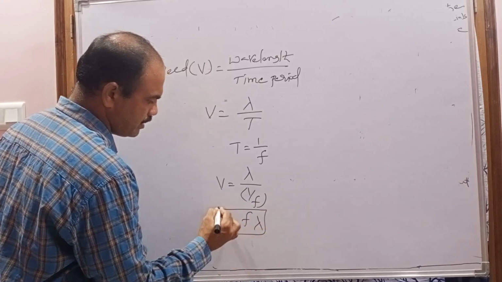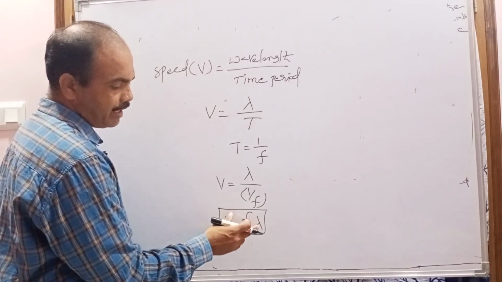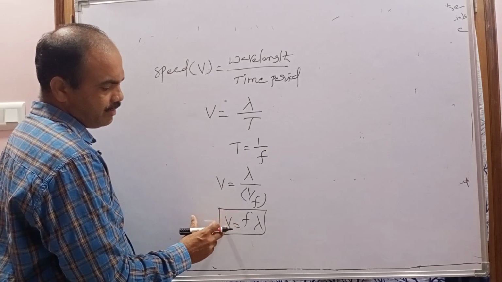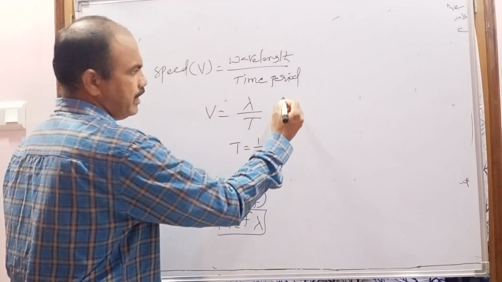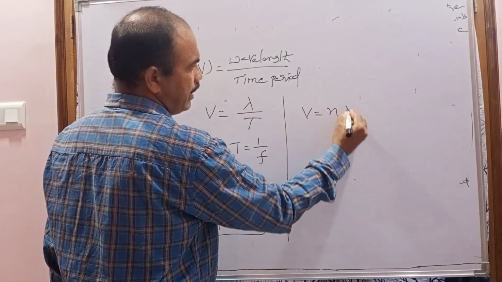So this is the relation between the wave velocity, frequency and wavelength. If the frequency is represented with the letter F, V equal to F lambda. If the frequency is denoted with N, we get V equal to N lambda.